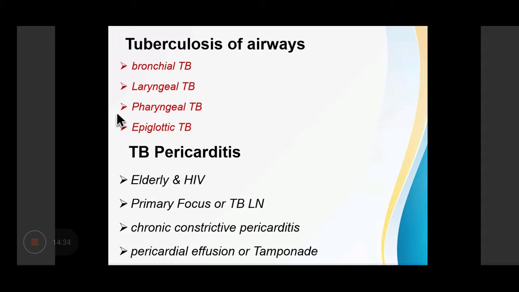There can be tubercular pericarditis. Tubercular pericarditis generally occurs in elderly and in HIV patients. The tuberculous lymph node can be a primary focus. Because of fibrosis, it can lead to chronic constrictive pericarditis and there can be massive pericardial effusions which can lead to tamponade.